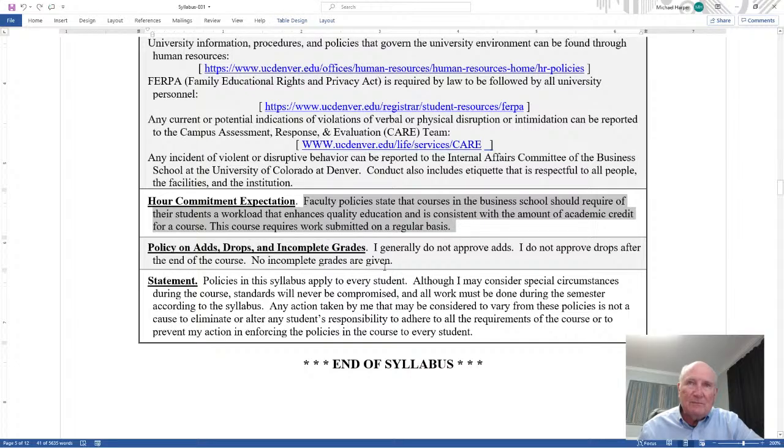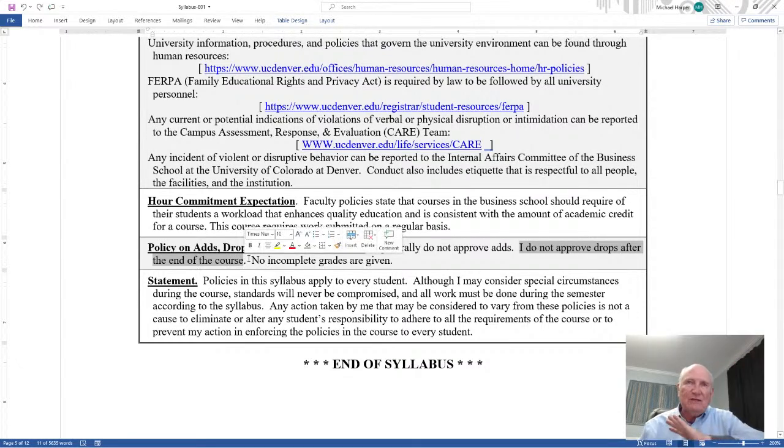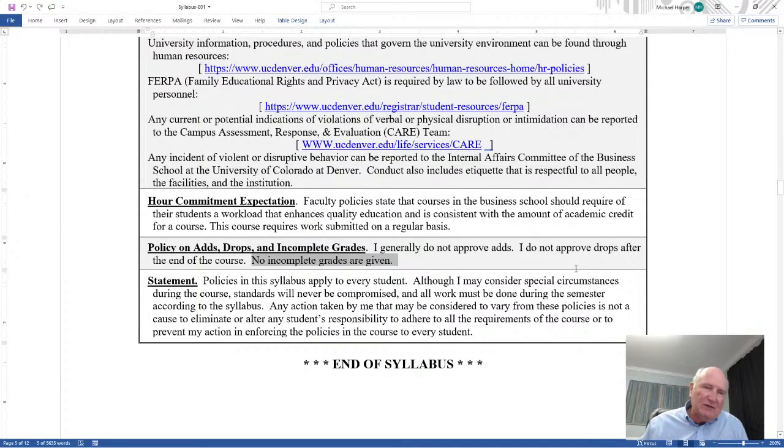Policy on adds, drops, and incomplete grades. I generally do not approve any adds. I won't add anyone to the course once it's started. Sometimes there are special cases, but I do not approve drops after the end of the course. Toward the end, I will, but after that last 2 weeks, the course is over. Once you've submitted everything, I'm not going to drop you because you've already submitted it. No incomplete grades are given. I haven't in the past. I do not, and I will not.